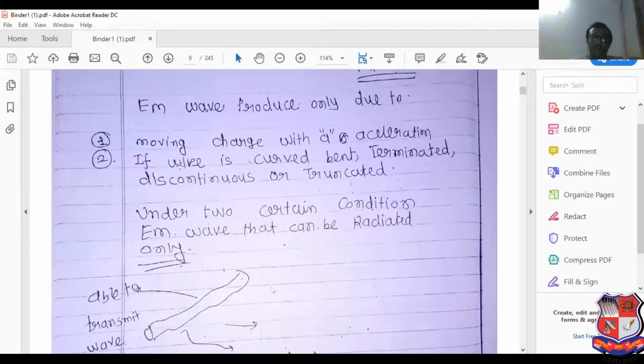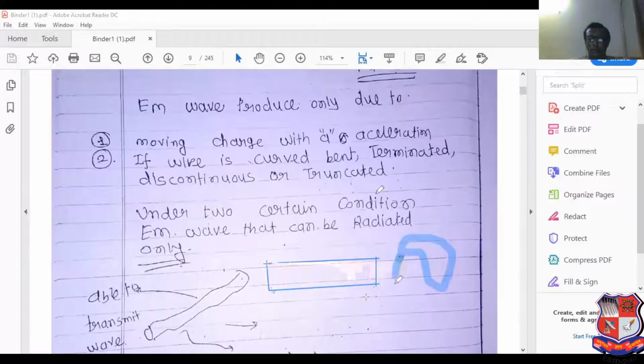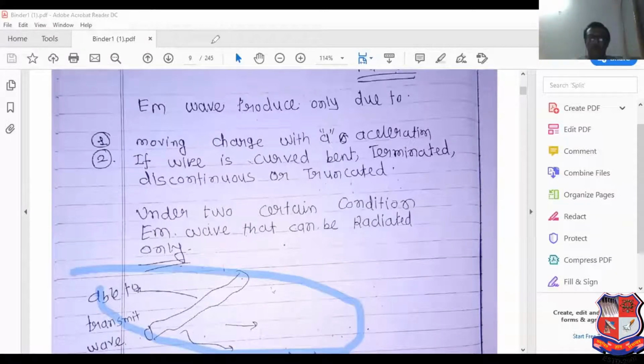Wire is curved means what? Consider this is the wire. If the wire is straight, consider this the straight wire, then the electromagnetic wave cannot radiate. But a wire can be considered as one type of curve. See this is the curve. At that time, the electromagnetic wave can be radiated from this. So it is considered as electromagnetic wave radiation if the wire is a curved type of wire.